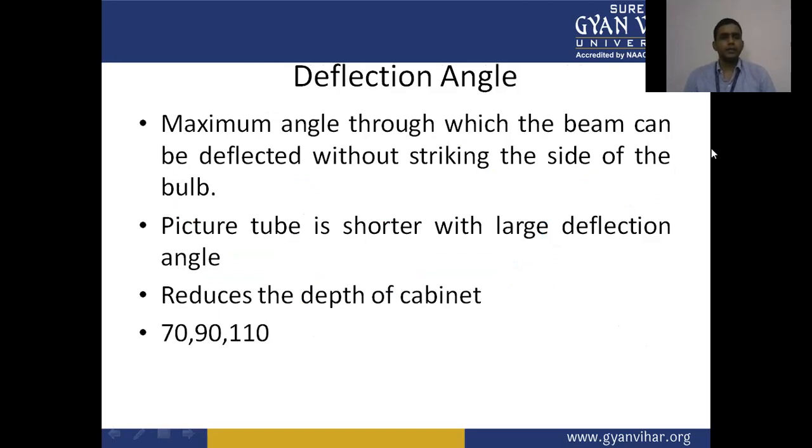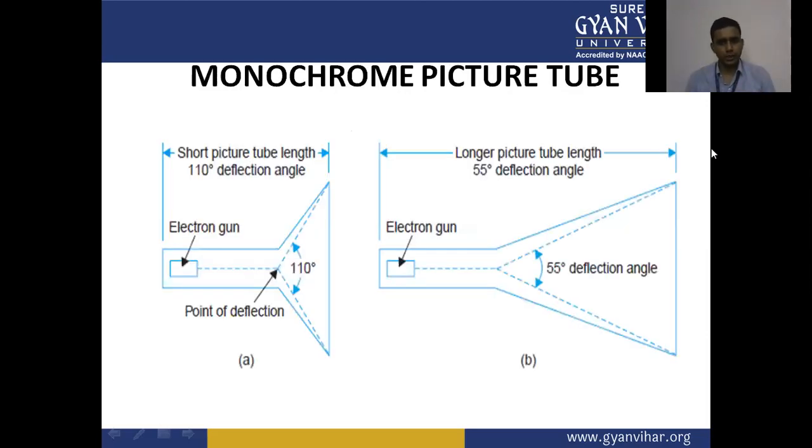The deflection angle is the maximum angle through which the beam can be deflected without striking the side of the bulb. The picture tube is shorter with a large deflection angle. From this picture, we can understand that if the picture tube is small, then the deflection angle is large.